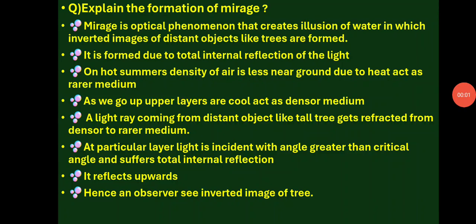Students, so now today's video, let us discuss about mirage as well as a simple microscope, formation of image in simple microscope. So mirage is an optical phenomenon that creates the illusion of water in which inverted images of distant objects like trees are formed.